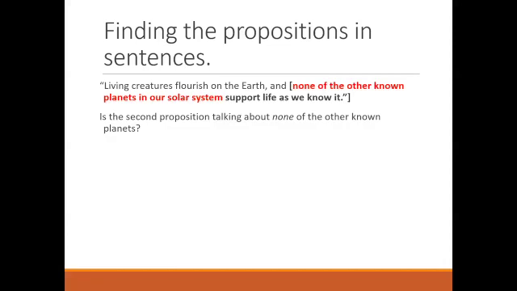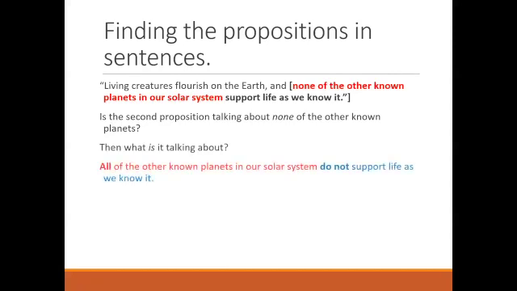Is the second proposition really talking about none of the other known planets? Well, not really, right? Then what is it talking about? It's actually saying something about all of the other known planets in our solar system. So if we were to express that in a more clear way, to identify the subject, we would say all of the other known planets in our solar system do not support life as we know it.